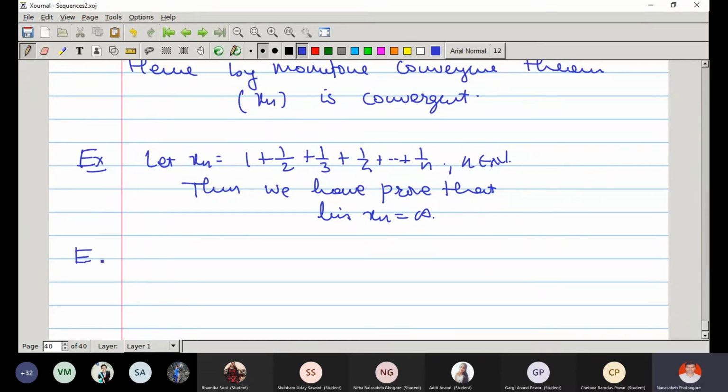Anyway, now let us go to the next point. If 0 less than b less than 1, then prove that the limit as n tends to infinity of b raised to n is 0.